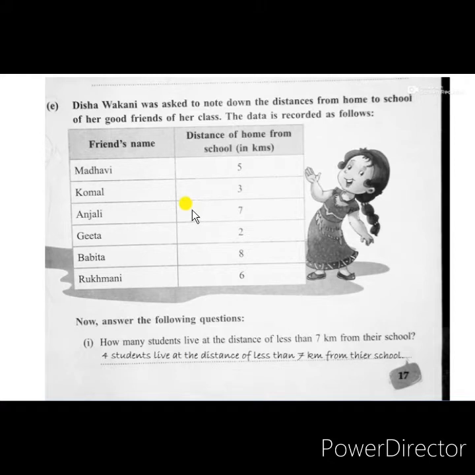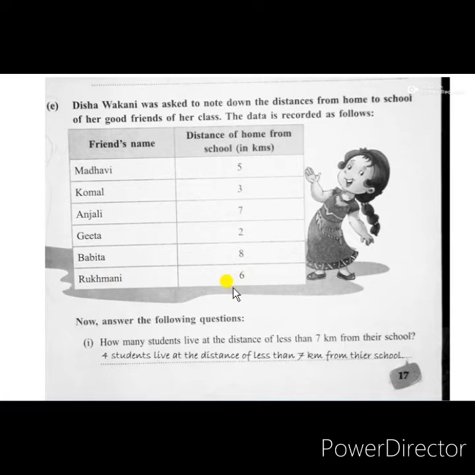Here, two boxes are there. In one box she has written her friend's name, and in the next box she has written the distance from their home to school. First one is Madhavi, 5 kilometers away from the school. Next one, Komal, lives 3 kilometers away. Third one is Anjali, 7 kilometers. Fourth one, Geeta, 2 kilometers. Babita, 8 kilometers. Last one is Rukmini, 6 kilometers away from the school.